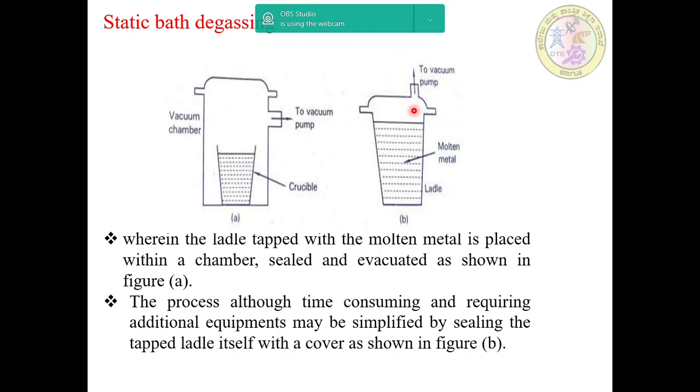The reduced pressure inside the chamber causes the dissolved gas to become less soluble and separate from the liquid melt. Once the degassing process is completed, the pouring of metal is carried out. This system gives the advantage of a small pump down volume, reducing the vacuum pump capacity requirement.